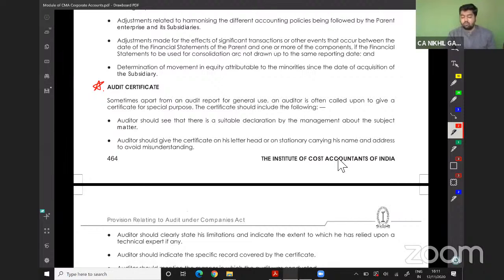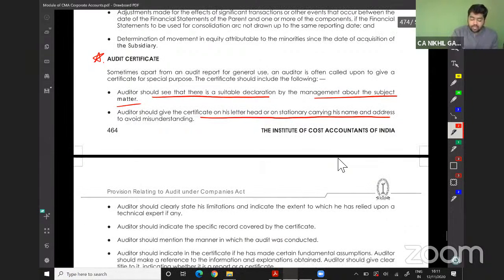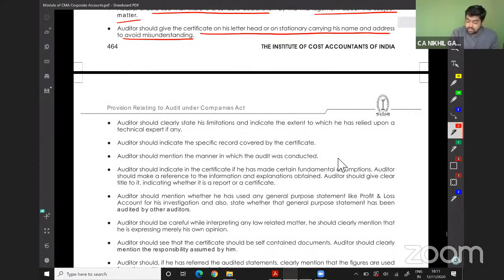Some parts from the audit report for general use. An auditor is often called upon to give a certificate for specific purposes. The certificate should include the following. The auditor should see that there is a suitable declaration by the management about the subject matter. The auditor should give the certificate on his letterhead or on stationery carrying his name and address to avoid any misunderstanding. The auditor should clearly state his limitations and indicate the extent to which he has relied upon the technical expert, if any.